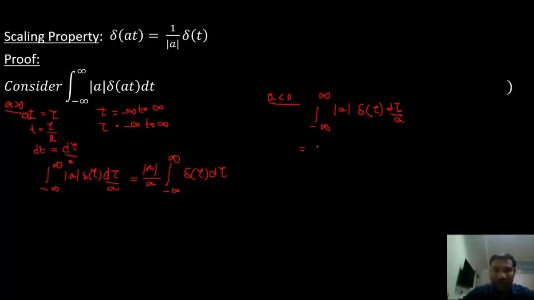Similar to the previous simplification, I'll do the simplification here. When a is negative, look at the limits here.